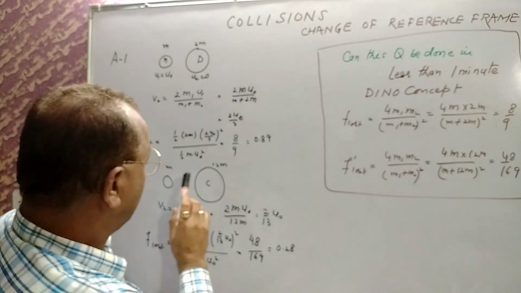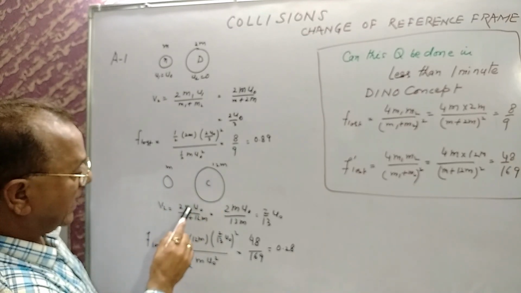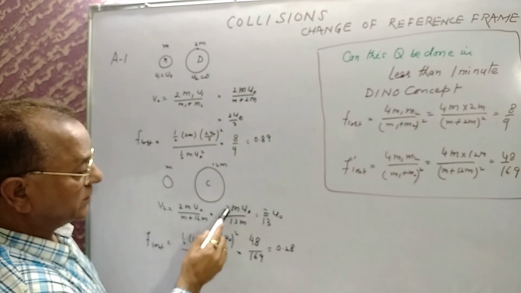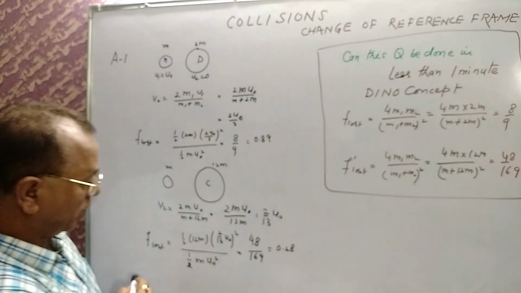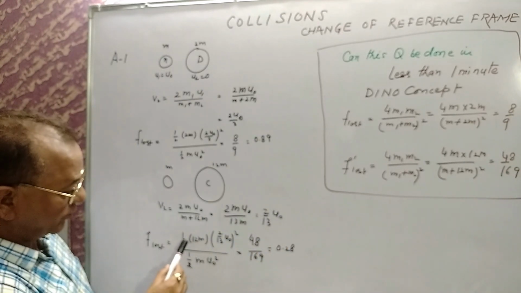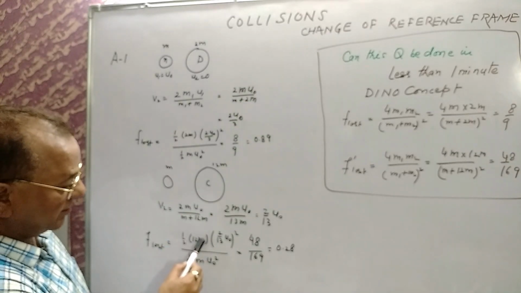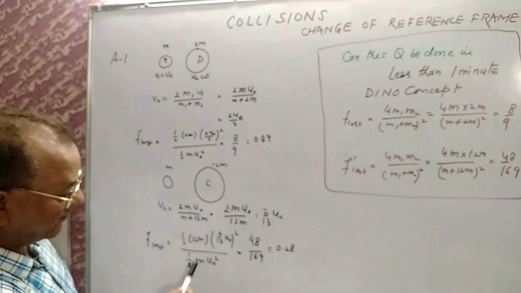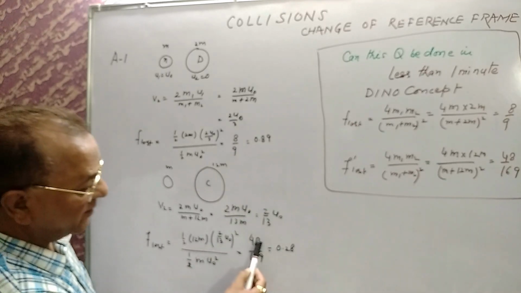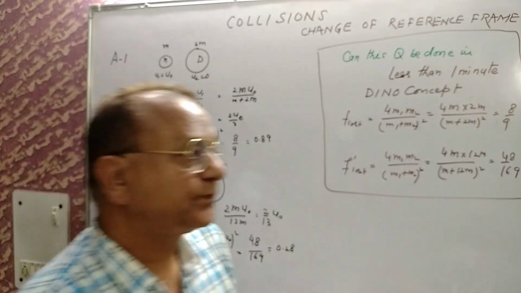Similarly, in the neutron striking carbon case, 2m u0 divided by (m plus 12m), that is 2m u0 divided by 13m, which is 2 by 13 u0. The fraction lost is equal to half the energy carried by the carbon nucleus, 12m times (2 by 13 u0) whole square, divided by half m u0 whole square, the original energy. That gives 48 by 169, equal to 0.28.